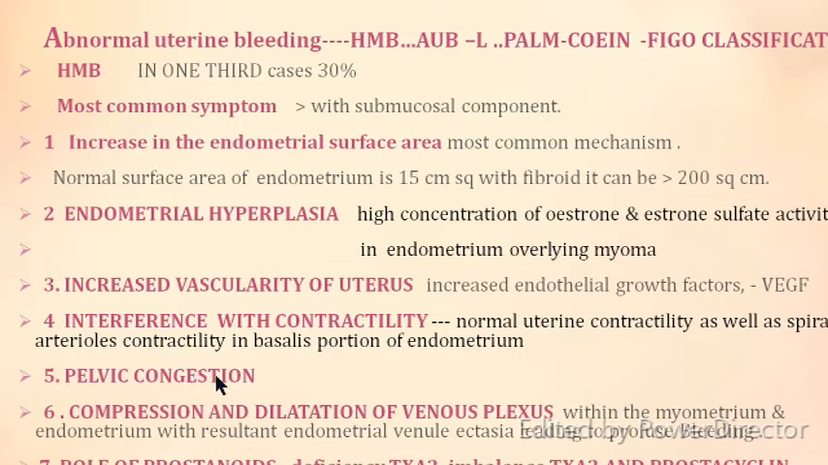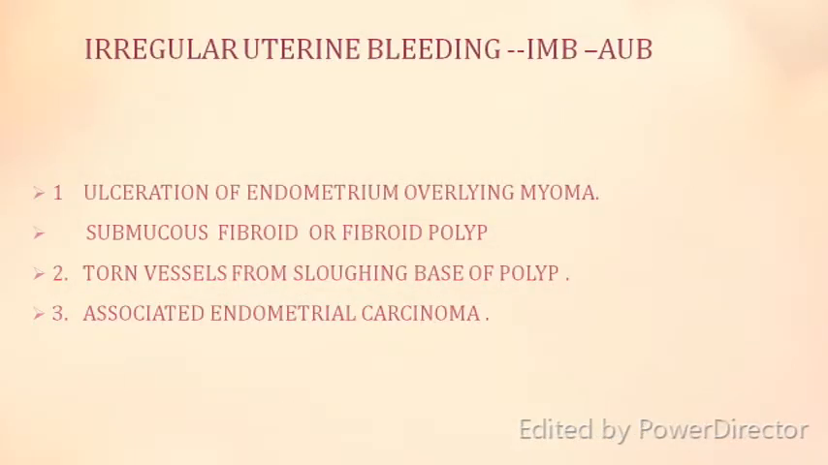Overall, there is a pelvic congestion because of lots of blood flowing, and that may be a cause of heavy menstrual bleeding. Compression and dilatation of the venous plexuses within the myometrium and endometrium, with resulting endometrial venule ectasia leading to profuse bleeding, is a cause. And prostanoids also play a role, where there is a deficiency of thromboxane A2 and an imbalance between thromboxane and prostacyclin. So these are some of the causes which may contribute to heavy menstrual bleeding in cases of leiomyoma.